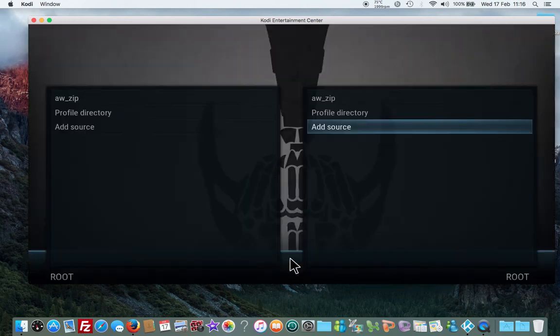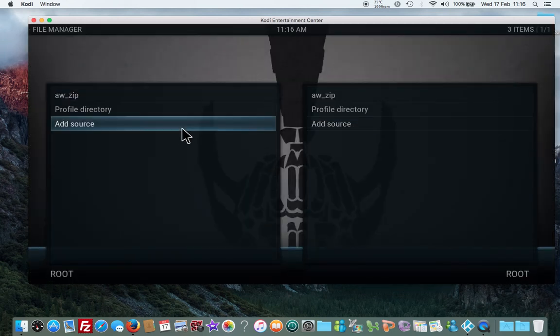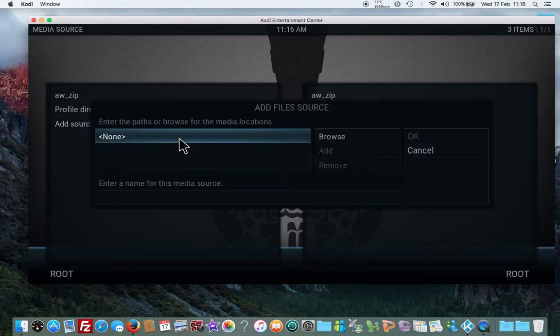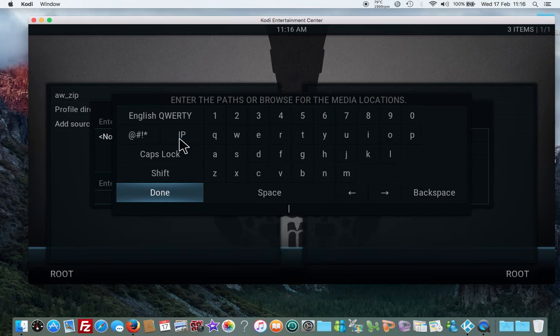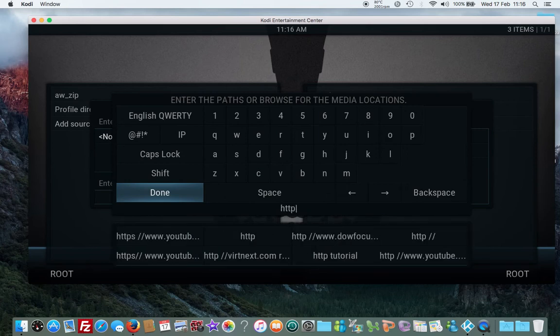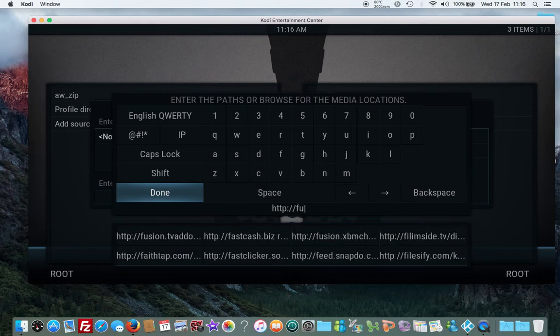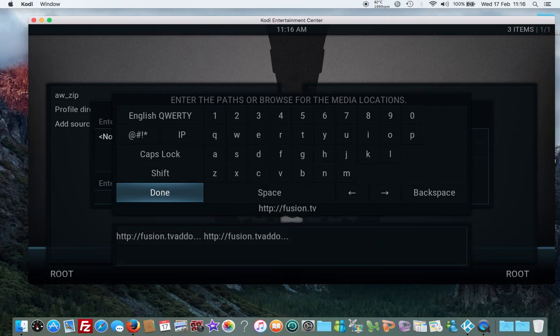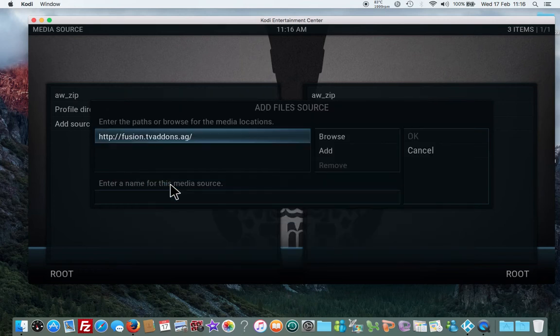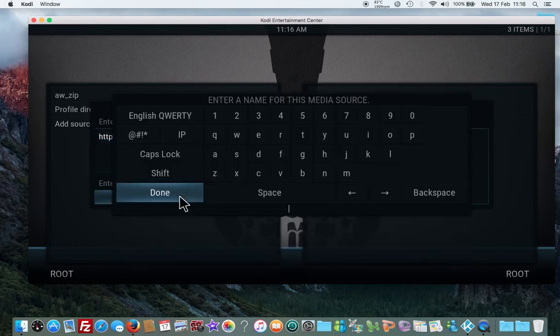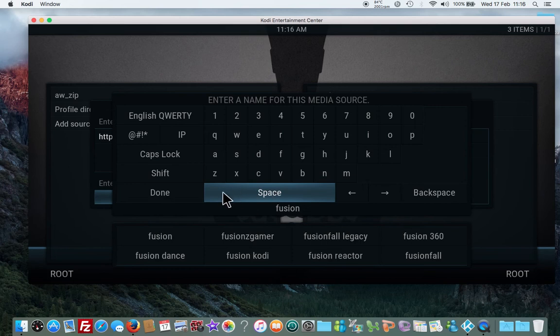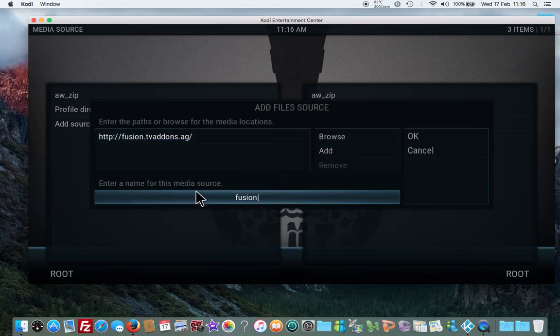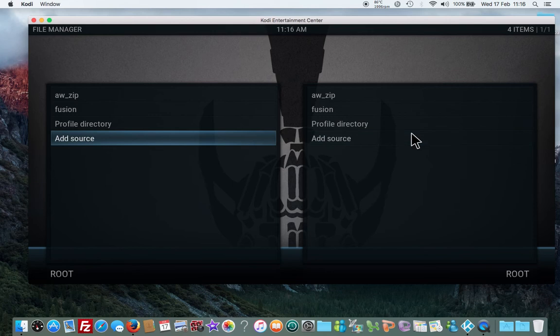Let me add this source. Go to none. Add in this. Once you've done that, click done. Add in the name, let's call it Fusion. Click on done.